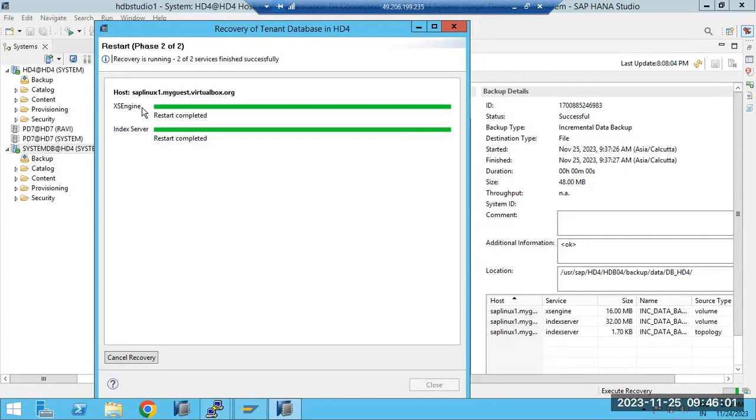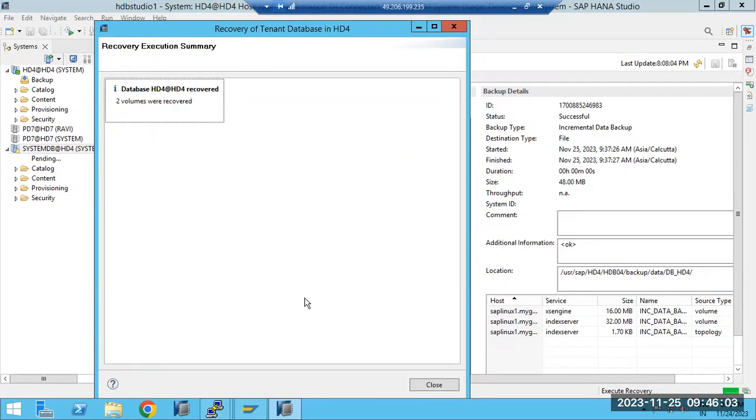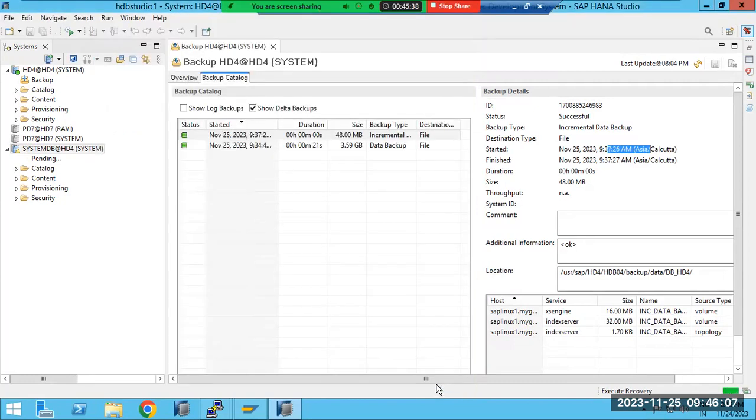Do we need to calculate the recovery time like this? It is better if we can calculate it also, not a problem. Otherwise, when you are starting and when you are ending, that time you have the calculation, right? That is also fine. So now we have taken the backup, right?